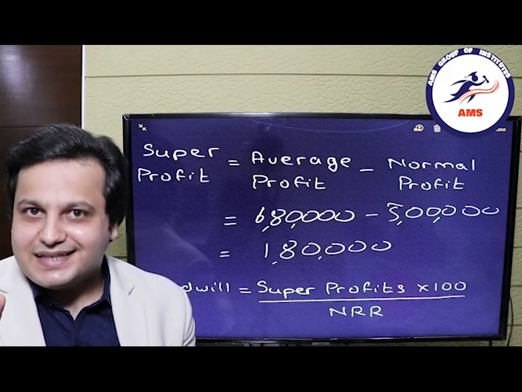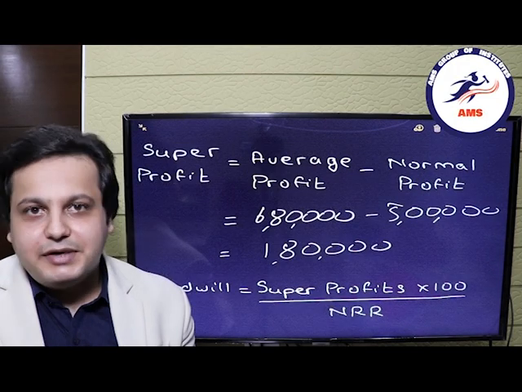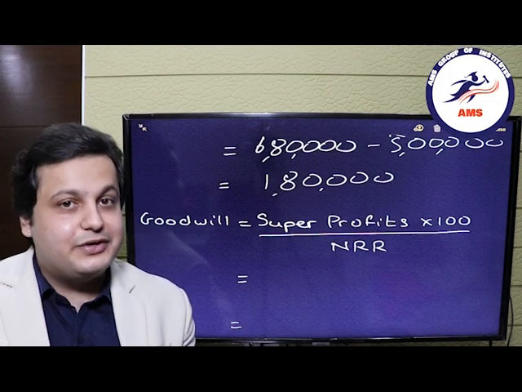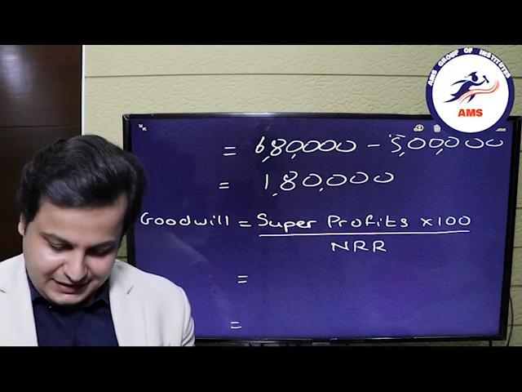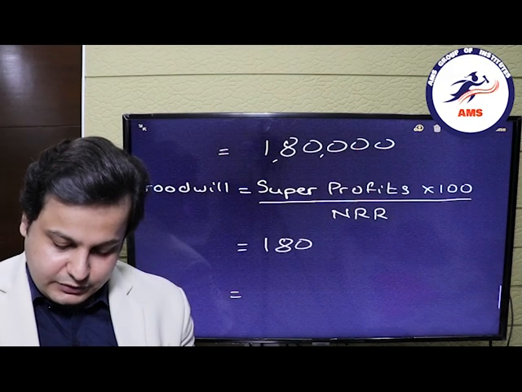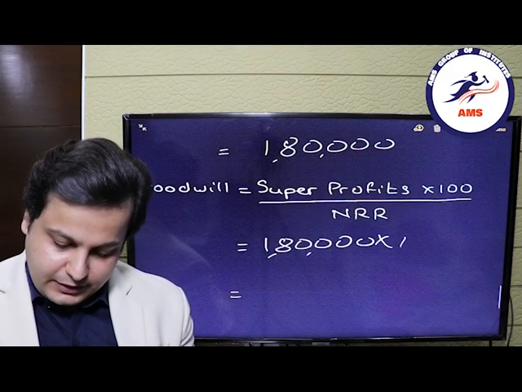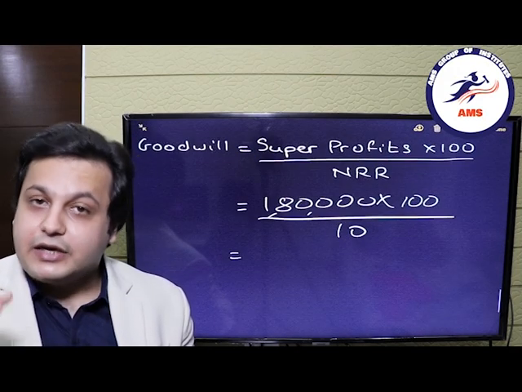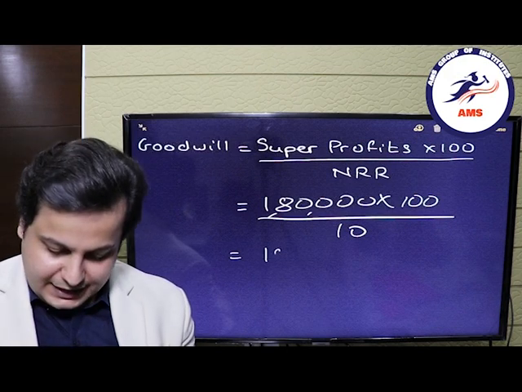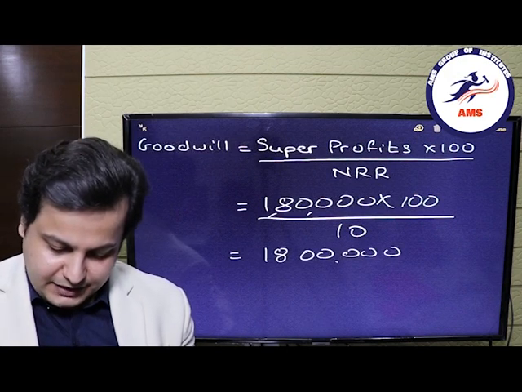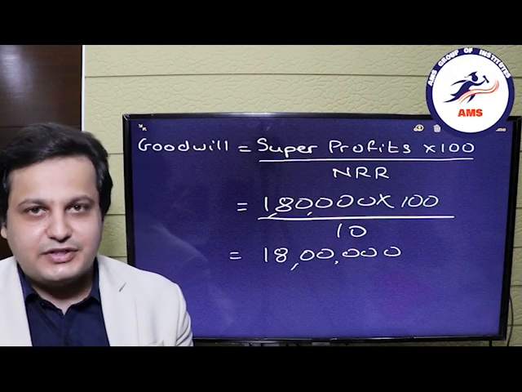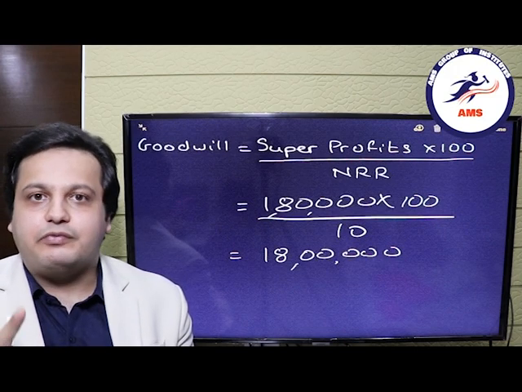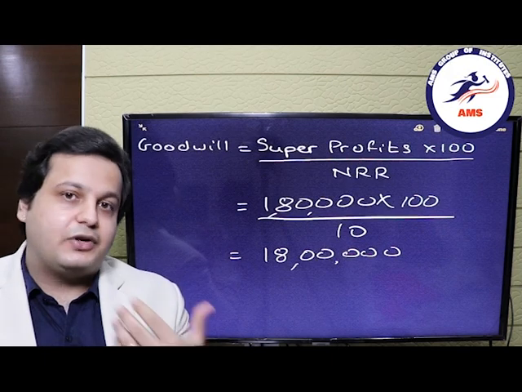Now the question is not over yet. This is just the super profits. We will have to calculate the goodwill as well. And the goodwill will be the super profits into 100 divided by the NRR. So this will be 1,80,000, which we have calculated above, into 100 divided by the NRR, which was 10%. So the goodwill of the firm will be 18 lakh rupees. So this is how you will calculate the goodwill of a firm using capitalization of super profits method. So this is it for the capitalization part.